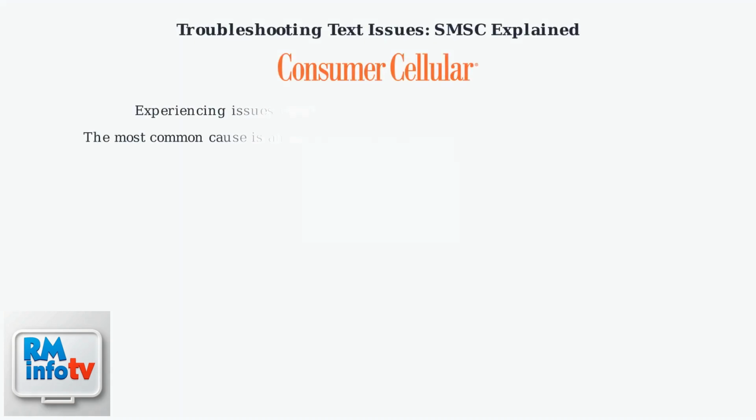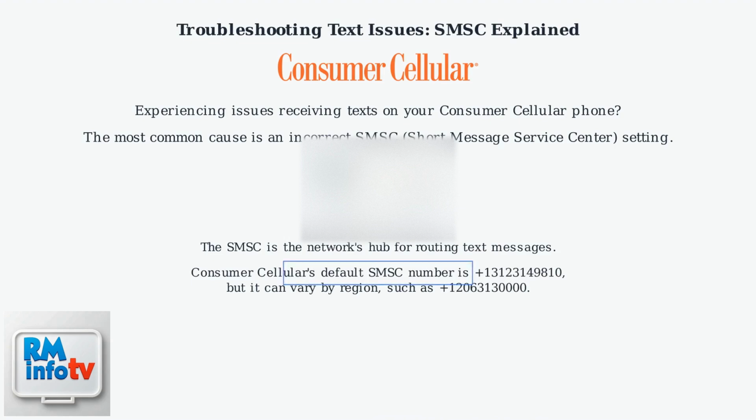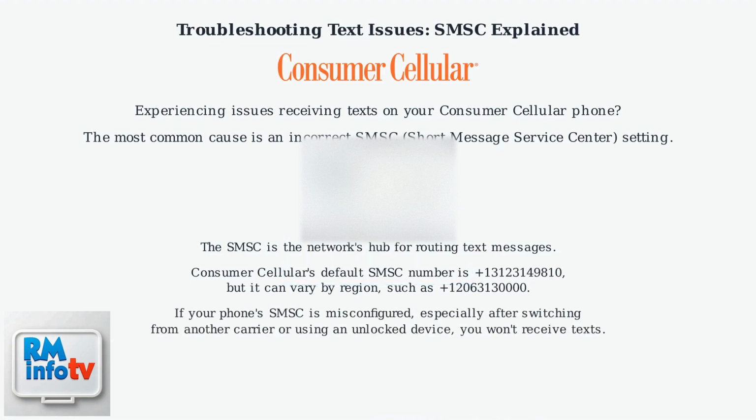Experiencing issues receiving texts on your Consumer Cellular phone? The most common cause is an incorrect SMSC, Short Message Service Center, setting. The SMSC is the network's hub for routing text messages. Consumer Cellular's default SMSC number is +1131491, but it can vary by region, such as +106310. If your phone's SMSC is misconfigured, especially after switching from another carrier or using an unlocked device, you won't